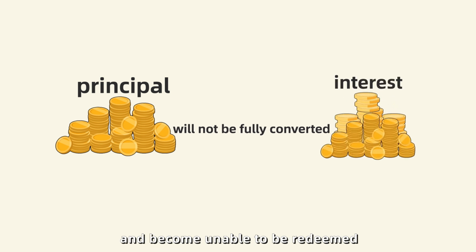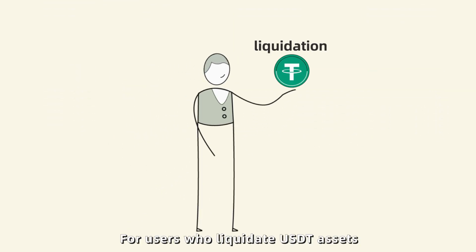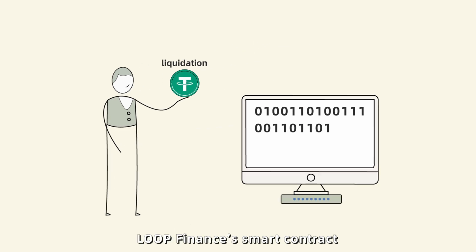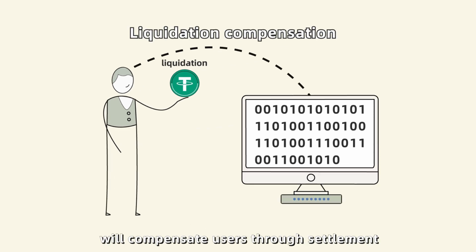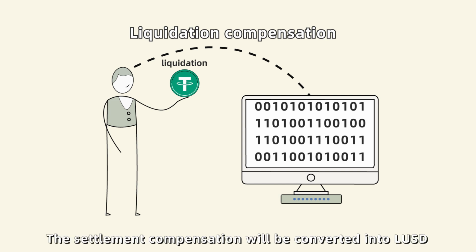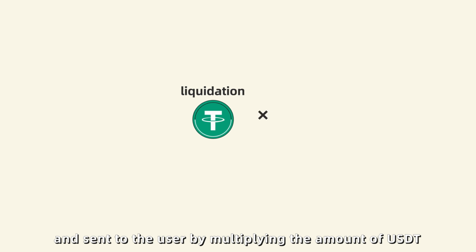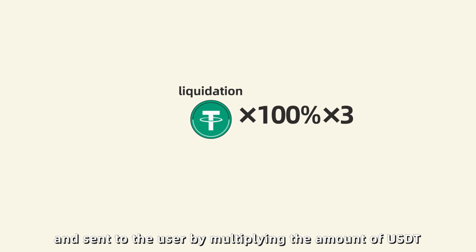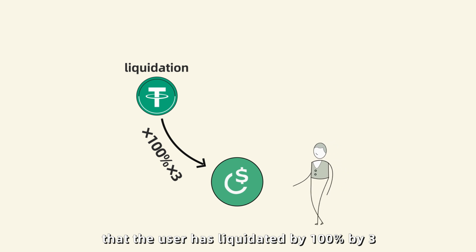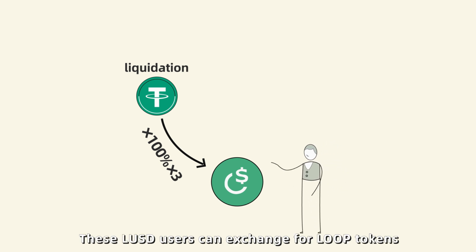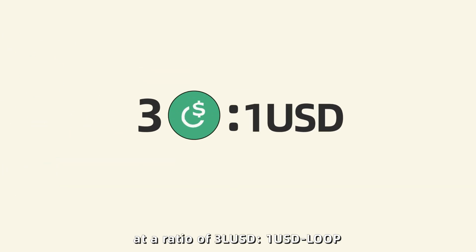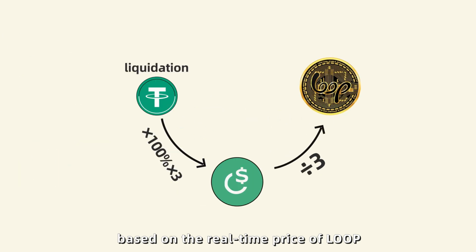unable to be redeemed. After the position termination occurs, for users who liquidated USDT assets, Loop Finance's smart contract will compensate users through settlement. The settlement compensation will be converted into LUSD and sent to the user by multiplying the amount of USDT that the user has liquidated by 100% by 3. These LUSD users can exchange for Loop tokens at a ratio of 3 LUSD to 1 USD of Loop, based on the real-time price of Loop.